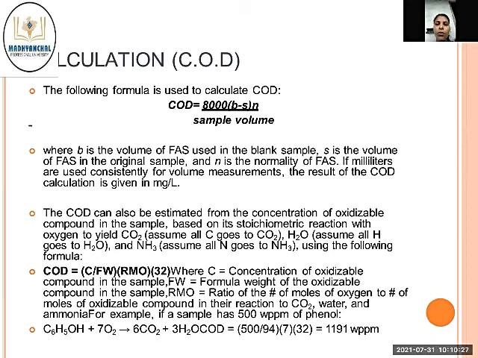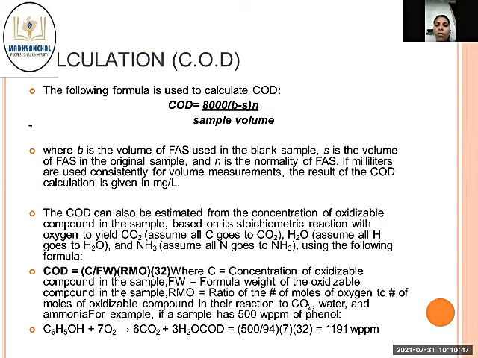The COD can also be estimated from the concentration of oxidizable compound in the sample based on its reaction with oxygen to yield CO2. Assume all C goes to CO2, assume all H goes to H2O, and assume all N goes to NH3.